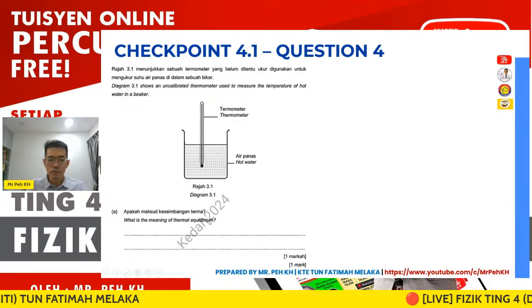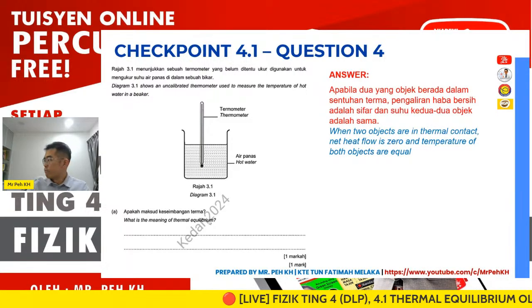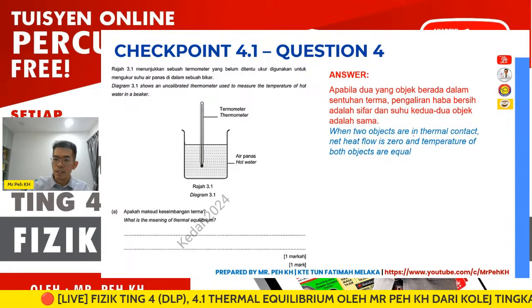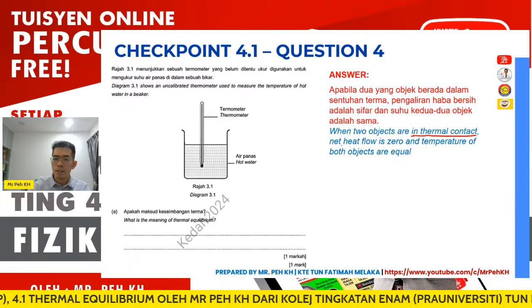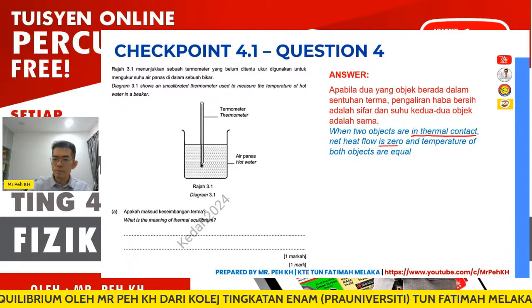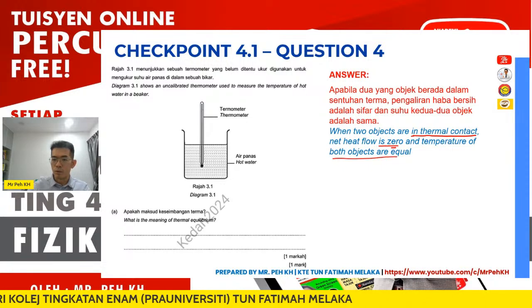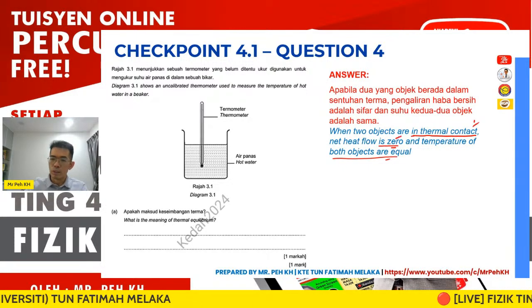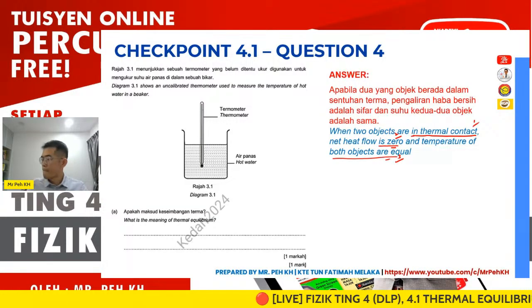Okay, so just now I have gone through this with you already, right? So basically, this will be the definition you can give during the exam. When 2 objects are in thermal contact, make sure you give this thermal contact, net heat flow is 0 and the temperature of both objects is equal. Okay, so these are the 3 keywords you have to give for the definition of thermal equilibrium.